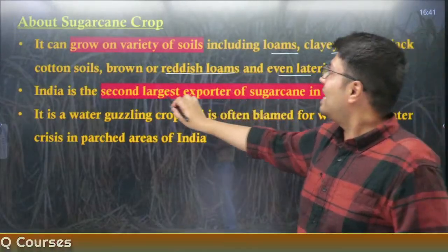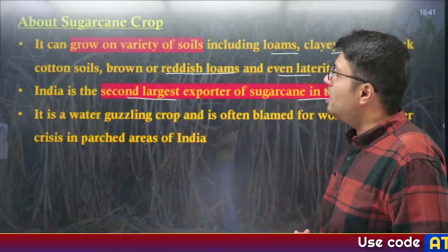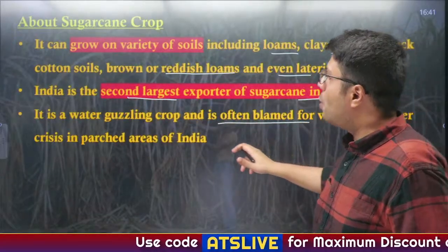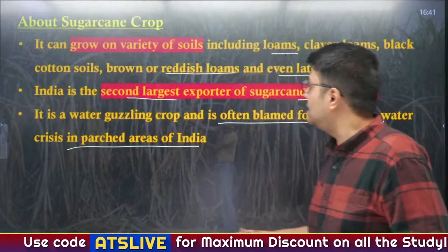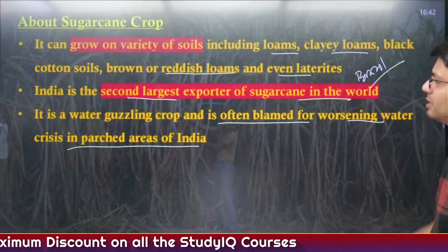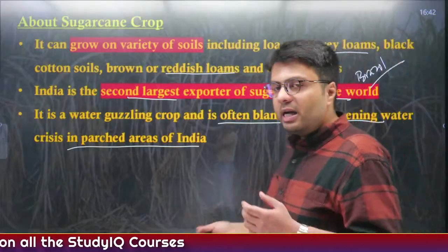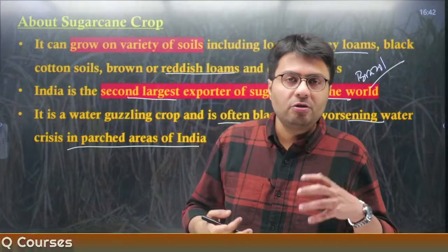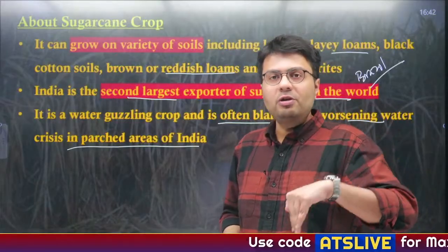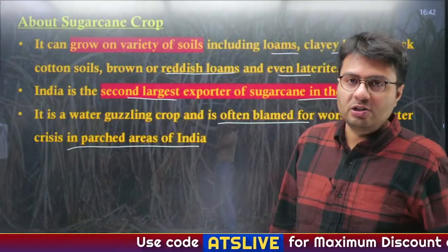And India is the second largest producer of sugarcane in the world, and it is a water guzzling crop, and it is often blamed for worsening of the water crisis in parts of the country. Which is the highest producer of sugarcane in the world? It is the country called Brazil, right? Now, sugarcane is a water guzzling crop, and whenever it is grown in a water stressed region like Punjab, Haryana or Western UP, it leads to water shortage in the area.